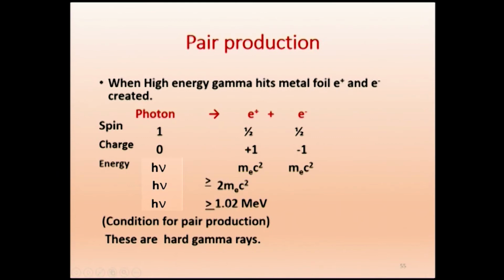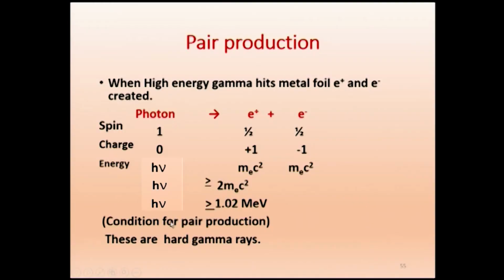If a gamma ray has energy 1 MeV, pair production is not possible. If it has 1.02 MeV, pair production is just possible. If it has more than that, the pair will be produced and can also come out with a large velocity. So that is the condition for pair production. These are called hard gamma rays, because the gamma ray energy is greater than this threshold.